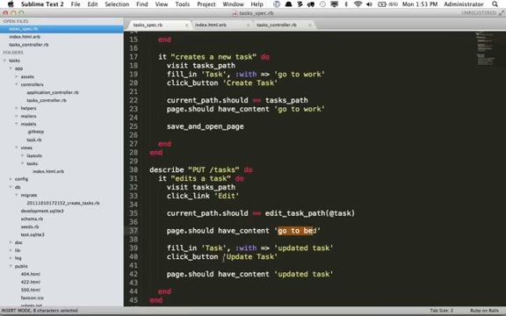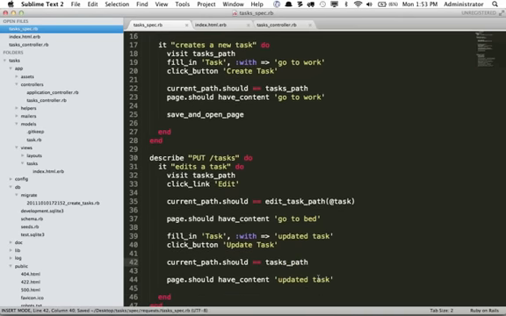So we're going to fill in the input that is associated with either an ID, a name, or a label that says task. And we're going to change it to updated task. And then we're going to click a button that says update task. And then once that button is clicked, we want to see a page that says updated task, because we will be redirected to the tasks path. So if you want, you can say current path, then should equal tasks path. We're taken back to the main page that displays all of our tasks. And if we did it correctly, it should display that new value.